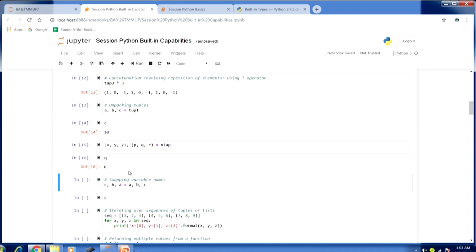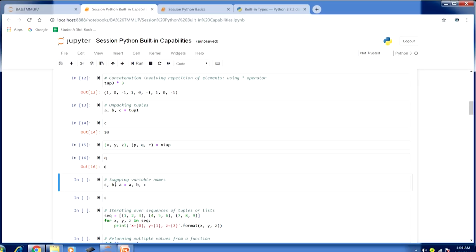Now, there are certain other situations where tuples can be really useful. For example, swapping variable names. Typically, if you have to swap variable names, you will have to write 3 lines of code, as we typically do in programming languages, right. So x is equal to y, and then the next statement y is equal to z, and then z is equal to x. So in that fashion we will have to write our code and do swapping of variable names.